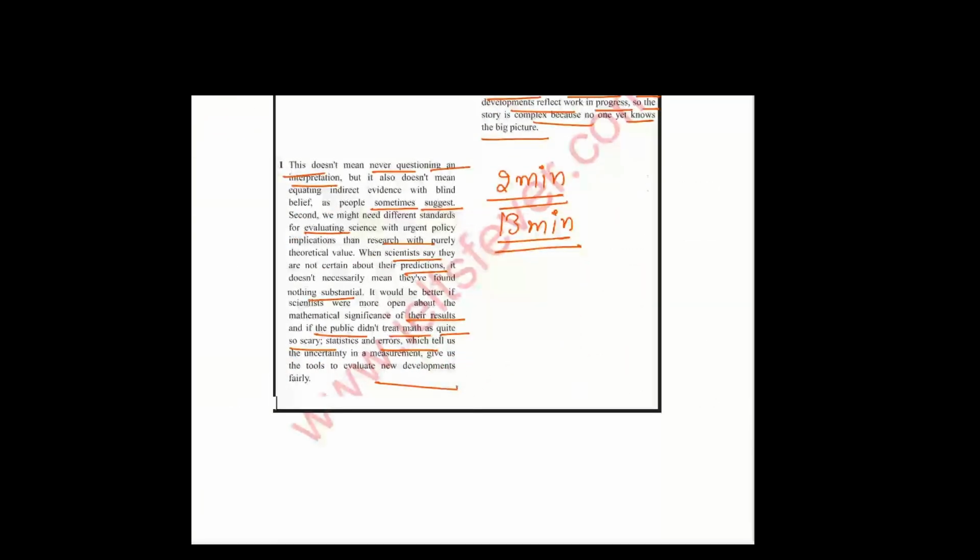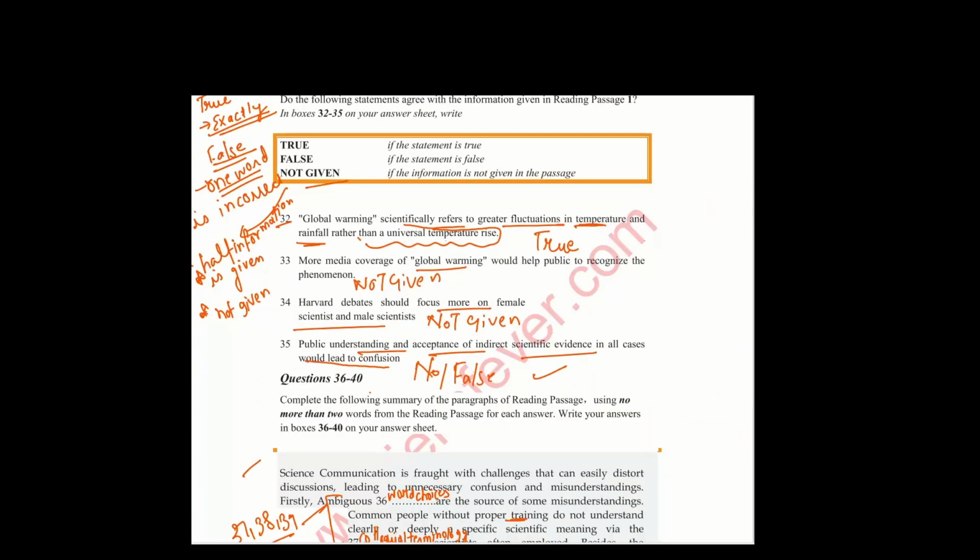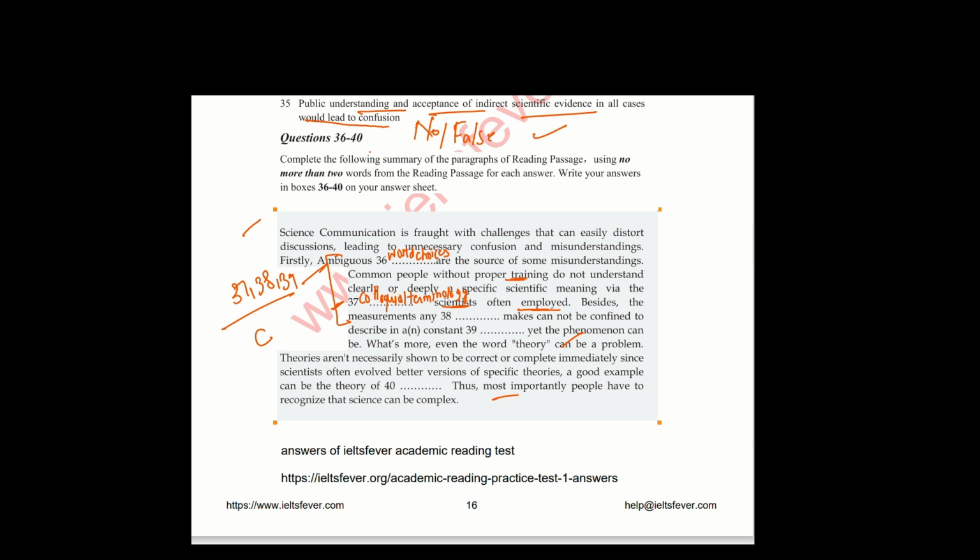So the answer to the 38 and 39 blanks: measurements any, who makes the measurement? That is observer. A constant, what is constant there? That was invariant description. That is invariant description.